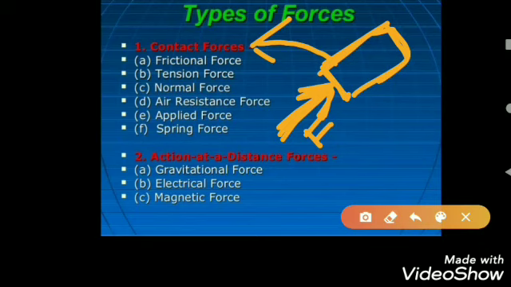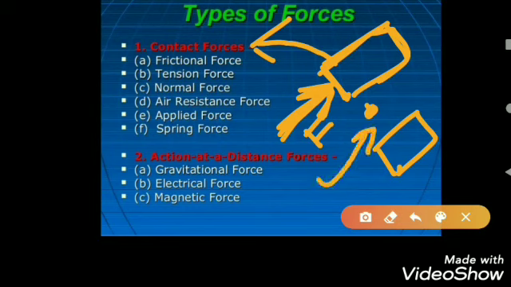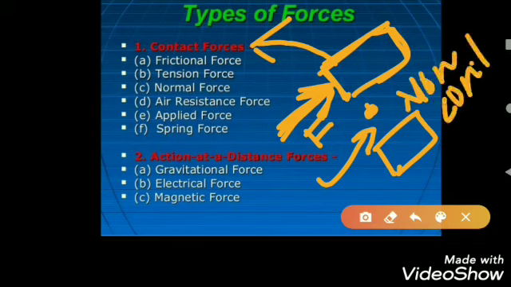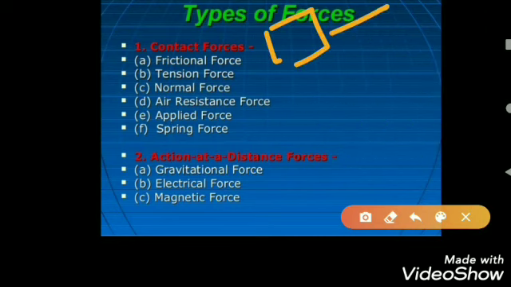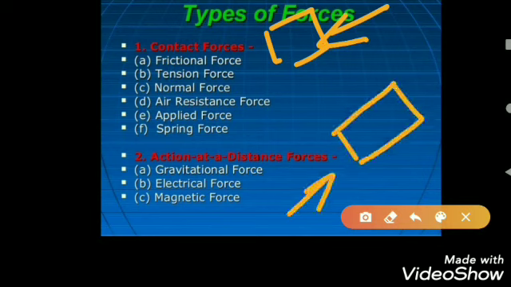But when force is applied but two bodies are not in physical contact, then we can say this is action at a distance or non-contact force. When two bodies are not in contact, then we can say this is the action in which bodies are not in contact. So contact force means bodies will be in physical contact, and non-contact force means bodies will not be in physical contact.